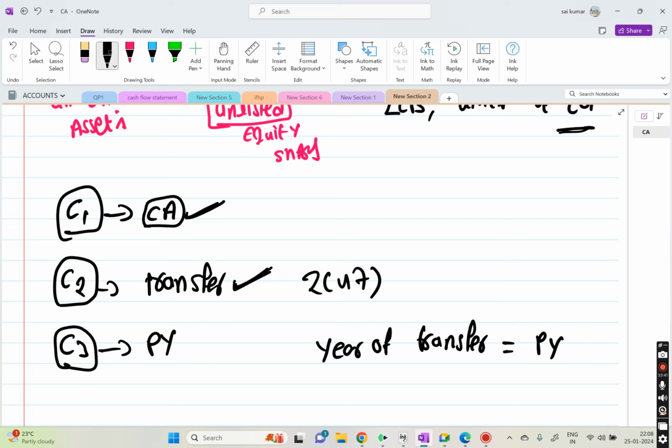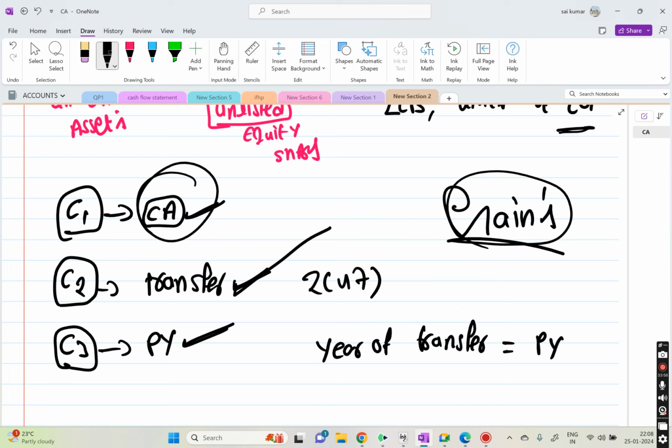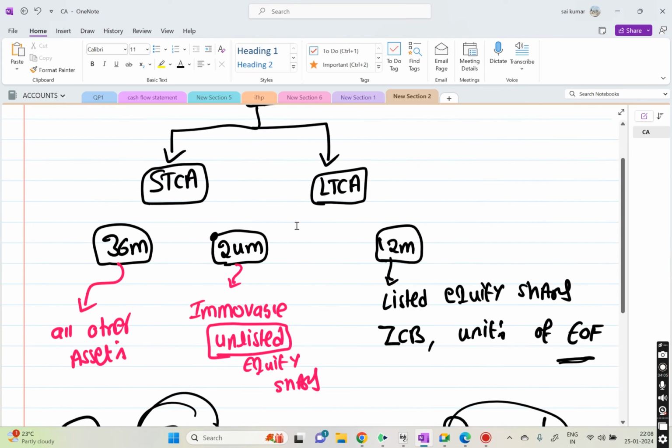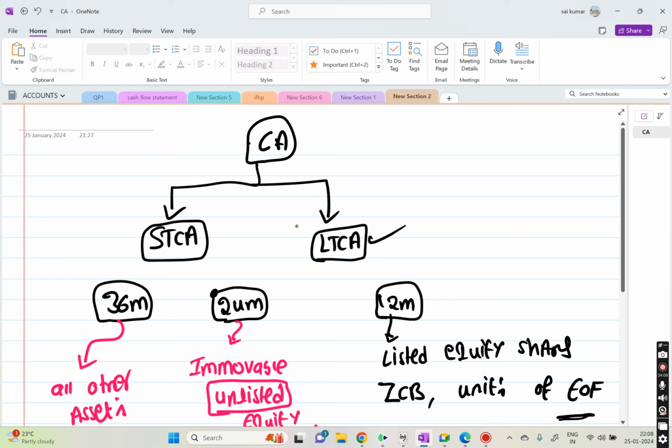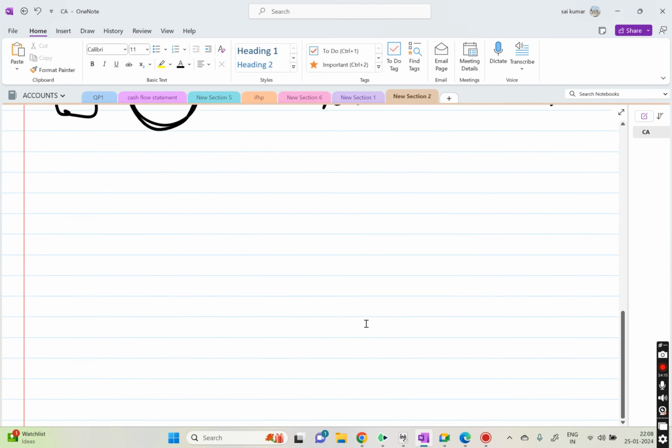So first of all, there should be a capital asset, and then that capital asset must have been transferred in what? In the previous year. Of course, because of this you might be getting gains. If you are getting any profits or gains arising from the transfer of a capital asset in the previous year, it will be taxed under the head of capital gains. Now again, we have discussed what will be a long-term capital asset and what will be a short-term capital asset. This is required to determine the rates.